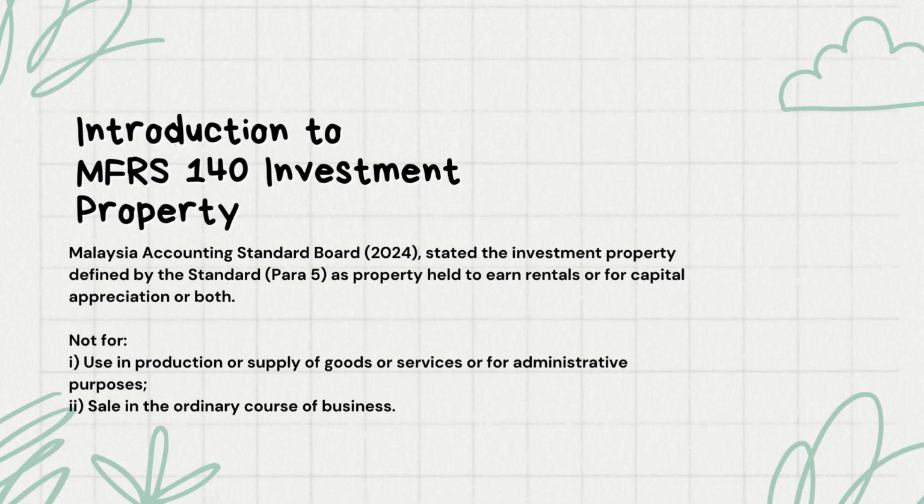Okay, for the first part, I will present to you guys about the introduction to MFRS 140, which is investment property. The Malaysian Accounting Standards Board 2024 states that investment property is defined by the Standard, Para 5, as property held for rental or for capital appreciation or both. Investment property is not for use in the production or supply of goods or services or for administrative purposes, and the second is not for sale in the ordinary course of business.